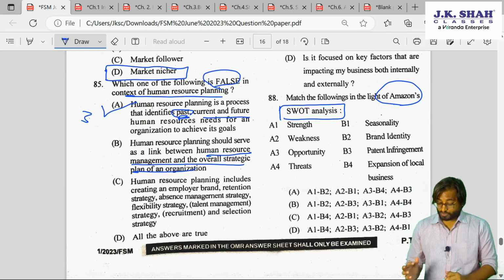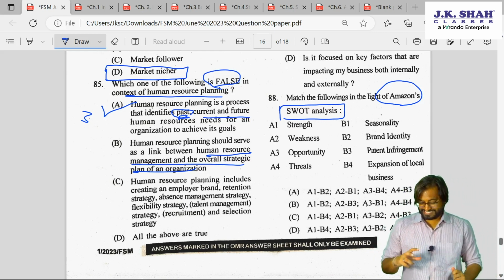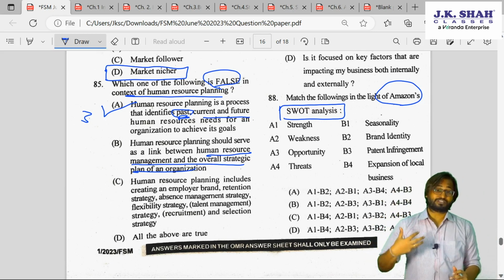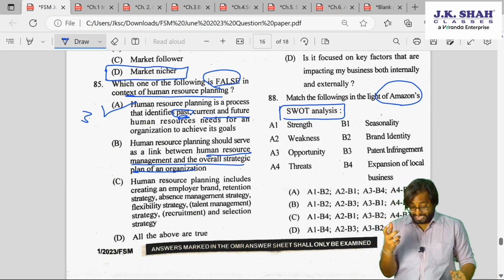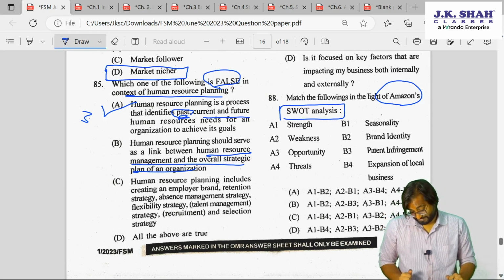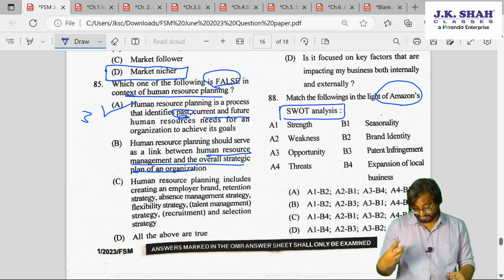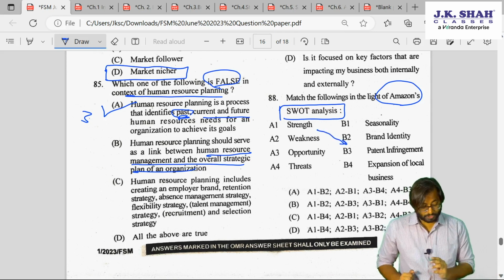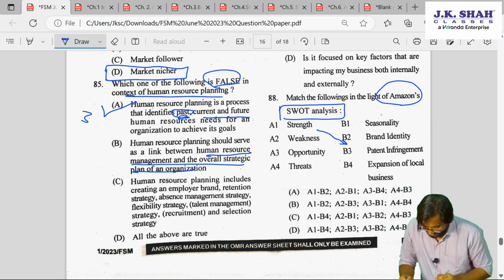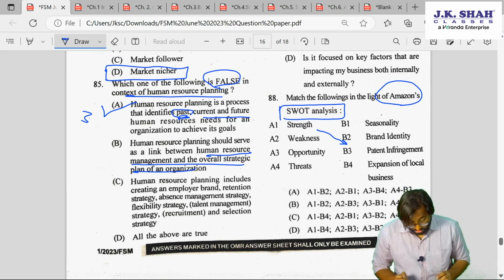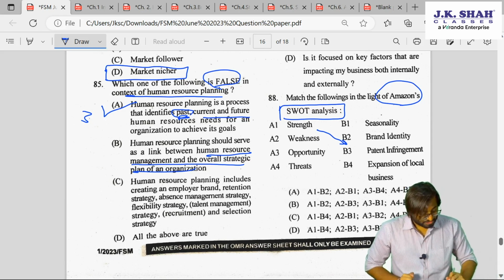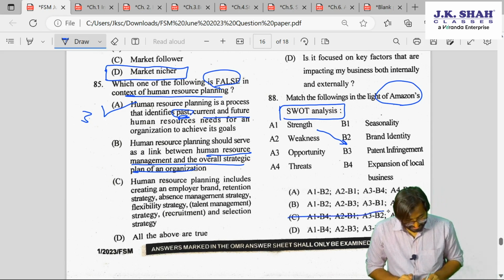Now, out of all the 4 boxes or options, seasonality. First you need to think internal or external. Seasonality is something beyond your control. This is an environmental point. What about brand identity? Internal, right? If it is internal, that's good, right? So A1 will be matched with B2. Because you have matched A1 with B2, can you see 2 options have been eliminated? Which 2 options? C and D gone.